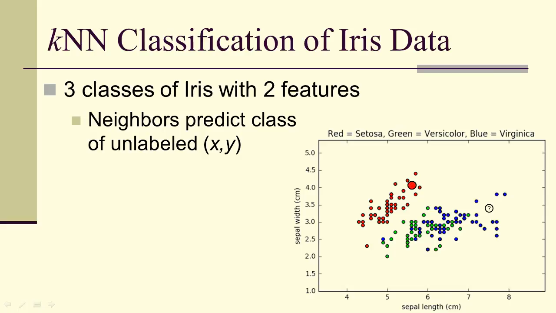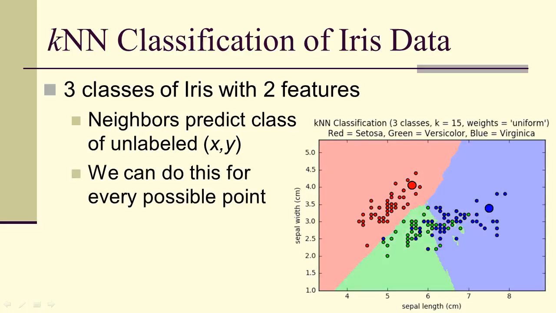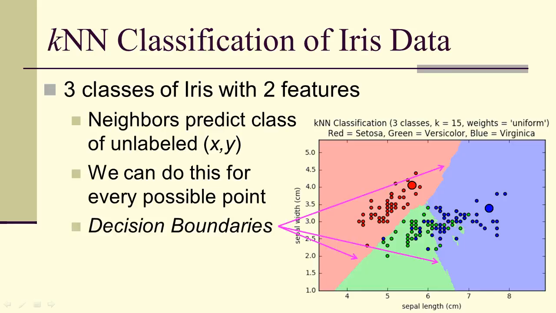I've got a point here surrounded by blues, so I'd predict that it's blue. Now I can set up a grid on the entire plane, make it very fine, and do this for every single one of the points in the grid, and I get this kind of picture. In this picture we have what are called decision boundaries, which separate what we predict is red from green from blue.